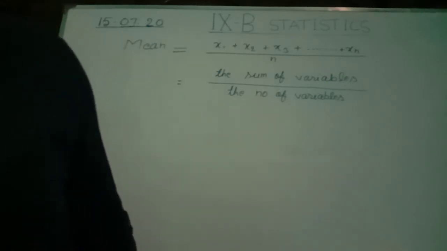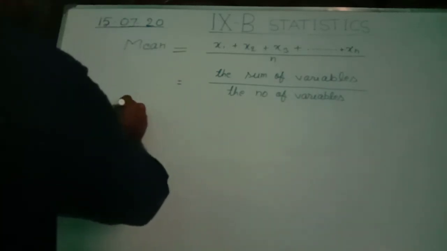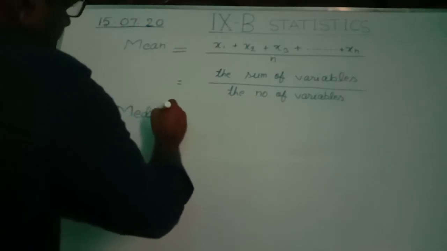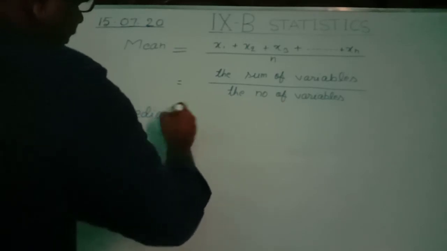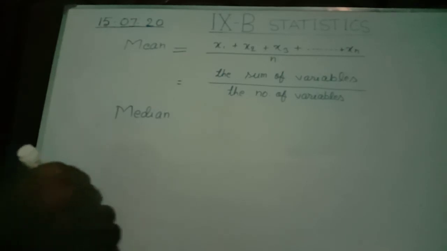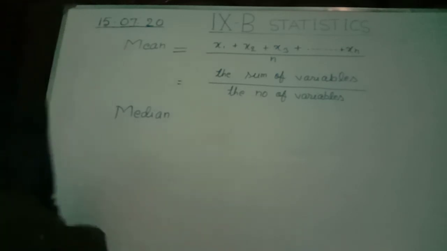And second topic is median. Median is the central tendency of the data. There are two types of data for median.